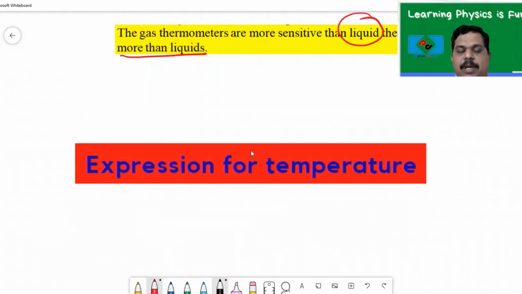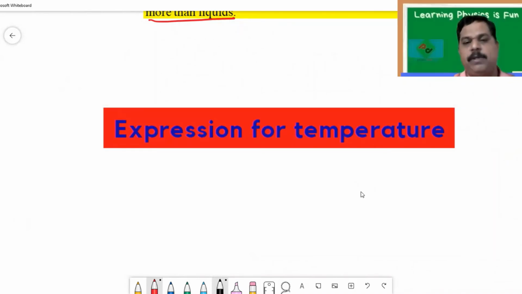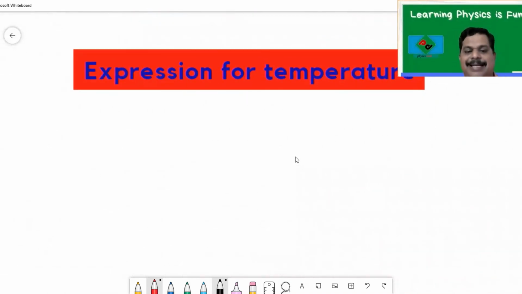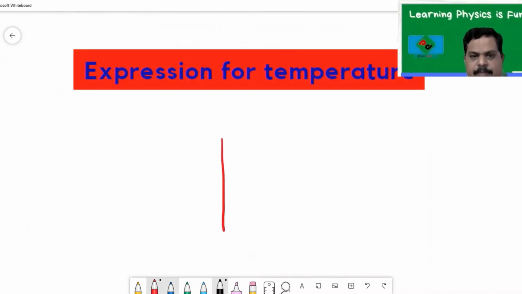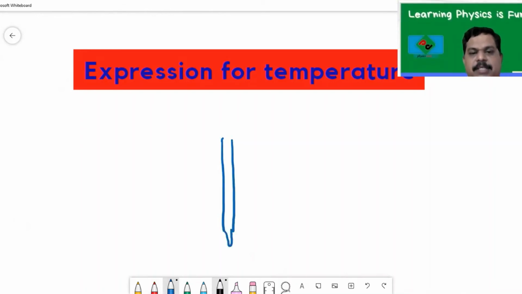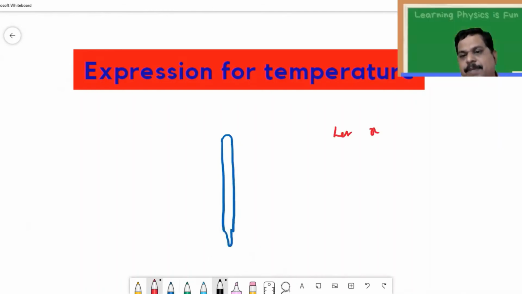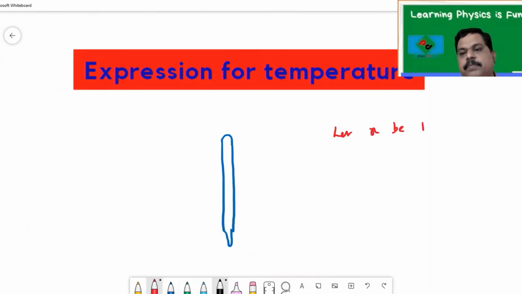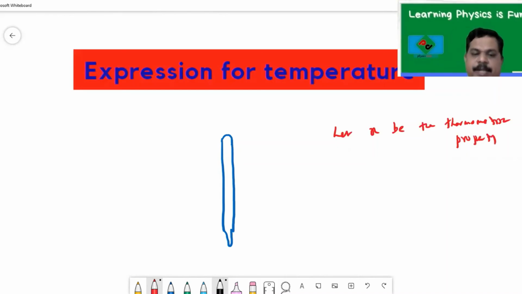Now let us find an expression for temperature. I want to measure the temperature, so I need some expression for it. Let us derive an expression for it. So let us draw a thermometer, and I already discussed the thermometric property. Let X be the thermometric property. A thermometric property changes with the temperature.